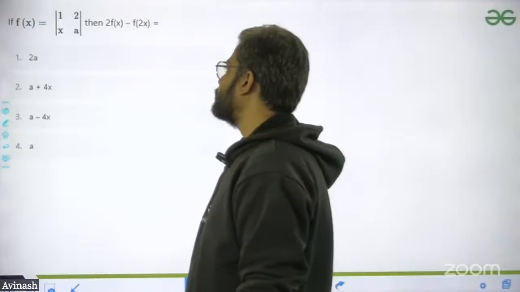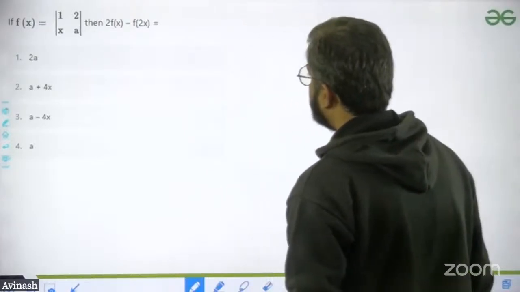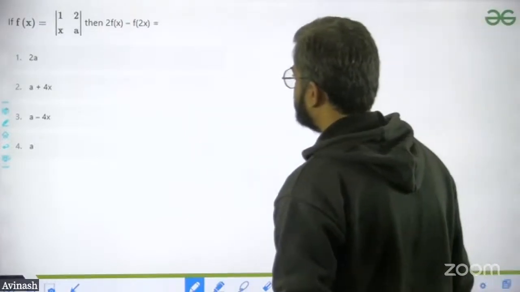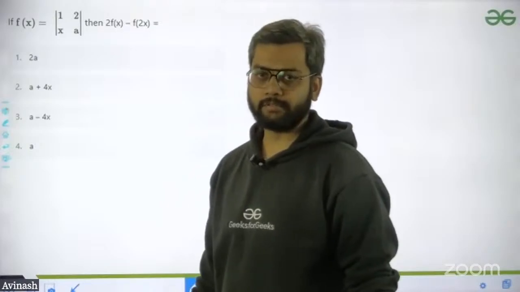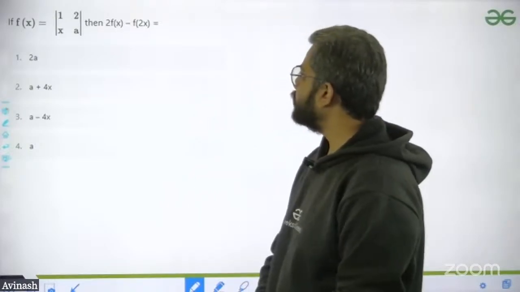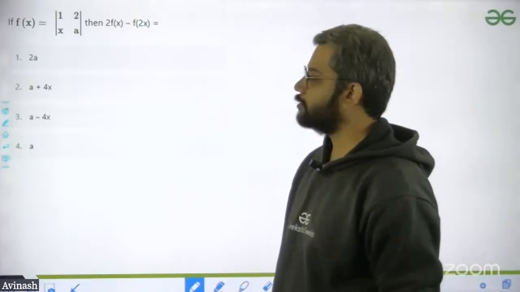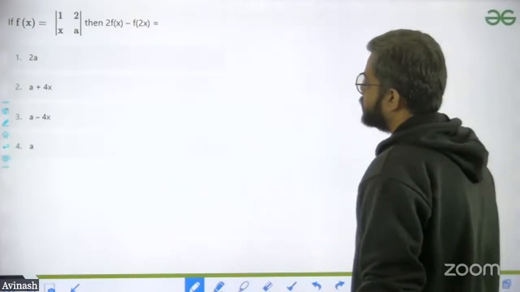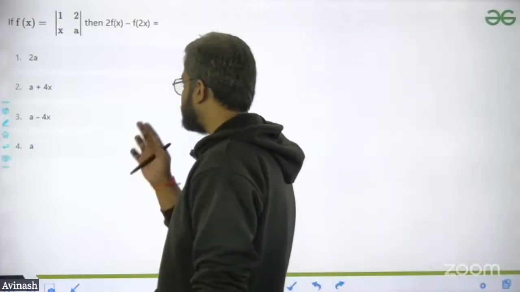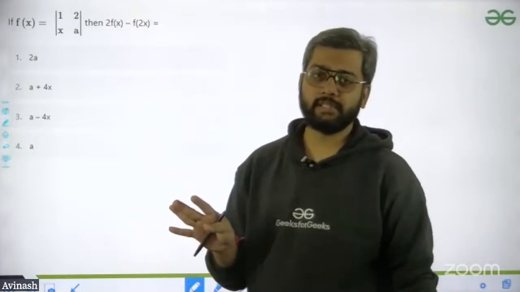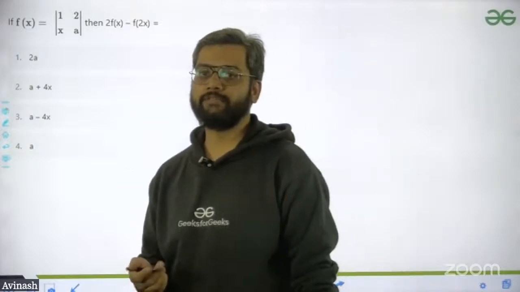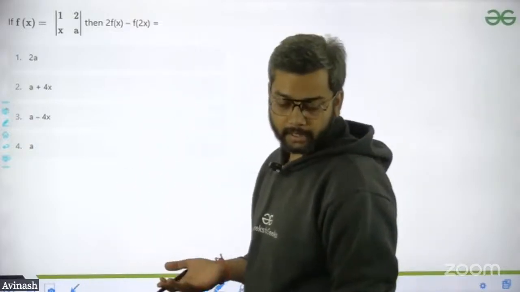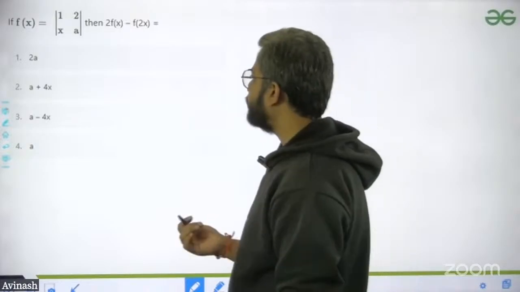The function of x is given as a minus 2x, then 2 of f(x) minus f of 2x is equal to what? The question has asked like this. So how to do this question? See this thing. The function is given. So 2 times of f(x), I think you can easily understand, you have to multiply the function with 2. This is 2f(x). But what you're not able to understand is what is f of 2x.